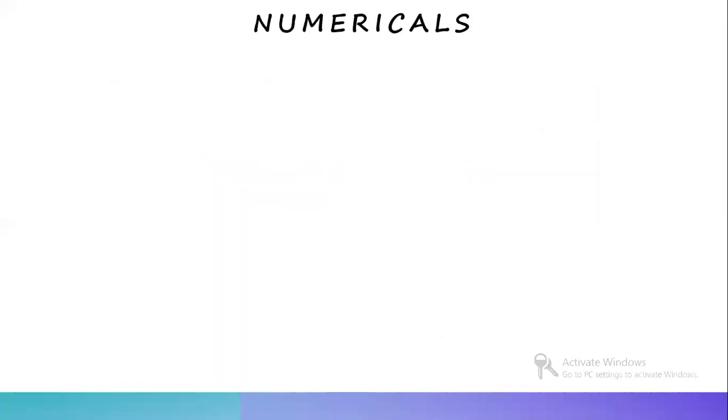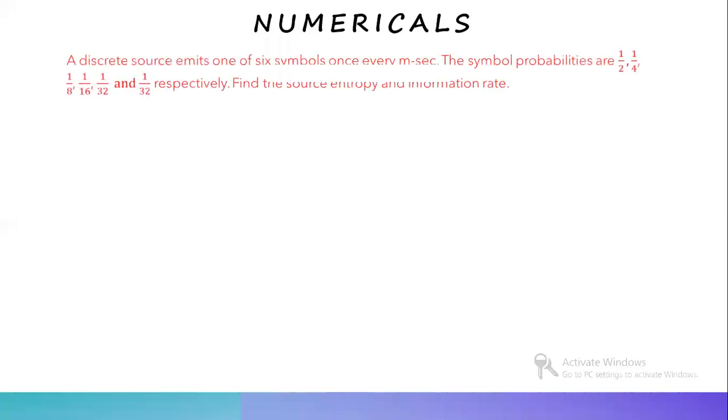Next, we'll be seeing numericals on this. First one is a discrete source emits one of 6 symbols once every milliseconds. The symbol probabilities are 1 by 2, 1 by 4, 1 by 8, 1 by 16, 1 by 32, and 1 by 32 respectively. You need to find the source entropy and information rate.